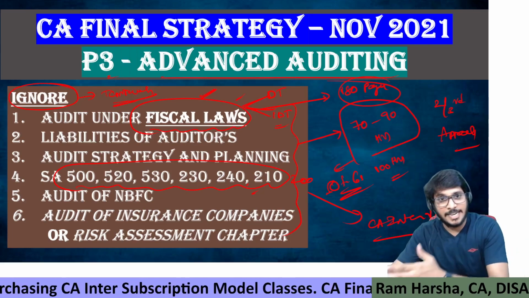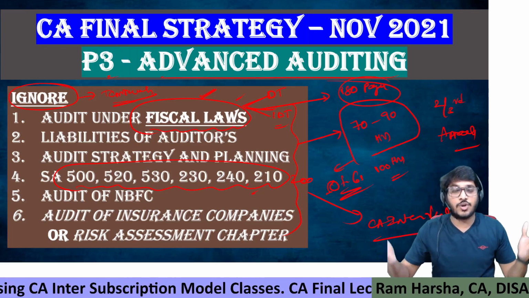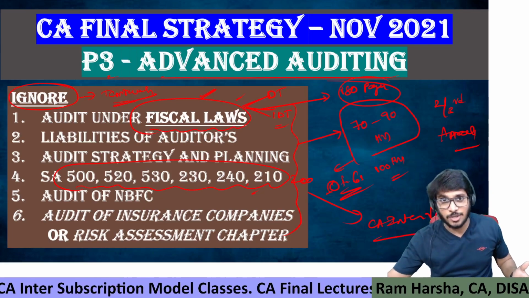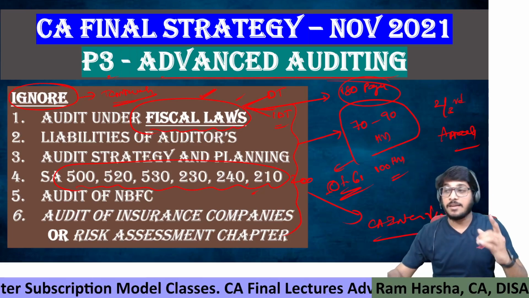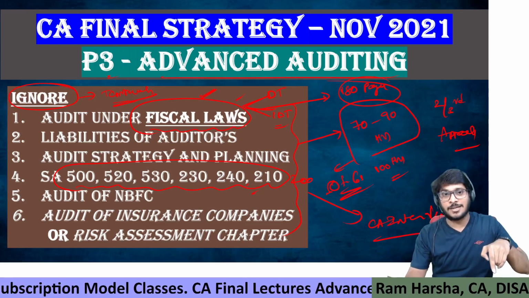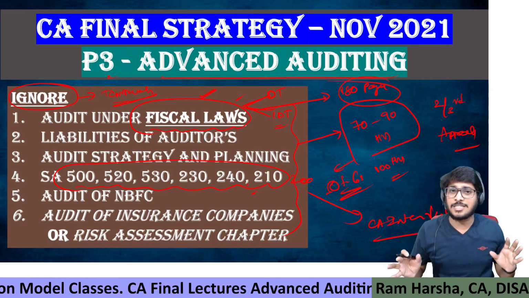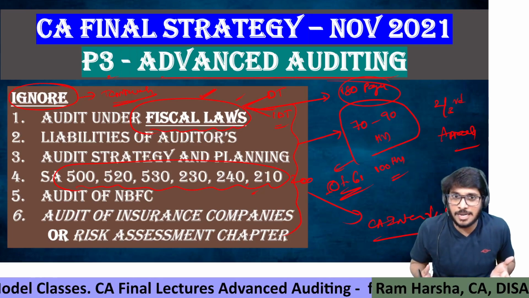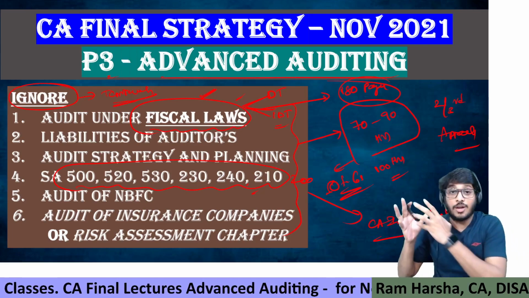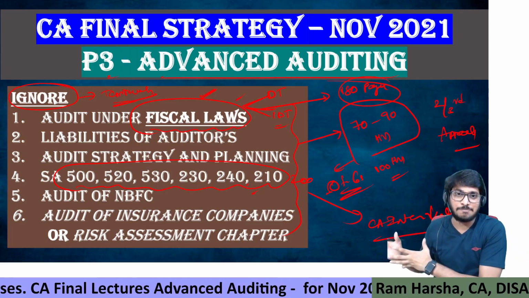If at all you have taken IDT classes as well as DT classes, you are planning to write both the groups, and you have studied them already, then if you finish those two subjects, come back to this and read. It feels very simple for you. Audit under physical loss is a chapter which you need not even read. I'm telling you, you need not even read it if at all you have finished the DT and IDT coaching.